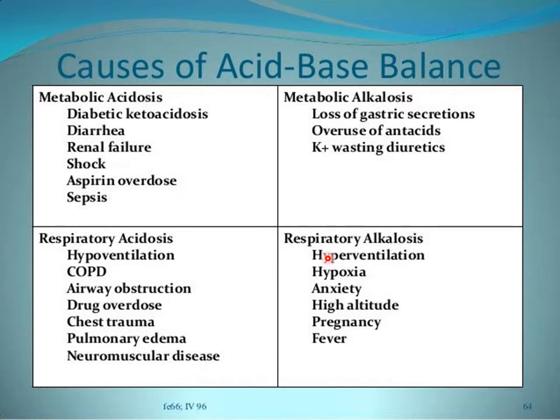So it is very important to remember that hypoventilation causes respiratory acidosis and hyperventilation causes respiratory alkalosis. So in case of hypoxia, whenever there is a fall in oxygen pressure inside the body, hyperventilation will occur, and this can result in respiratory alkalosis. As the ventilation rate increases, it gets rid of more carbon dioxide from the body.